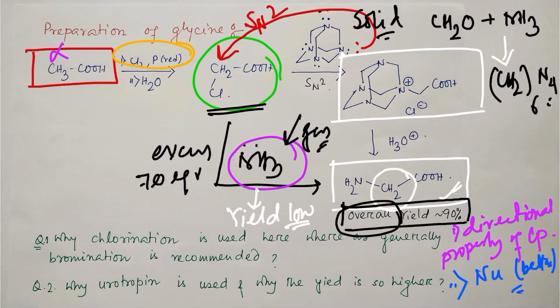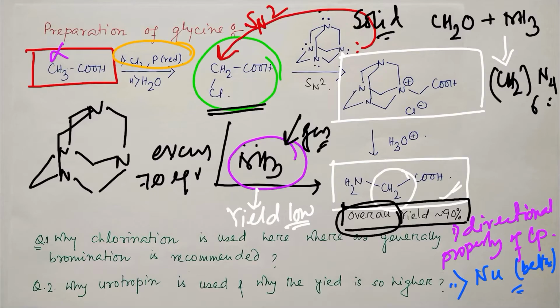And by the way, if you feel a little confused, just think about this urotropin, let me draw it again. So this molecule: if you look at it, all the nitrogens are sp3, and the lone pairs have a particular directional property. The lone pairs are out, meaning an equatorial type position. That is the reason for its unique reactivity. Similar reactivity you may find in quinuclidine type molecules.